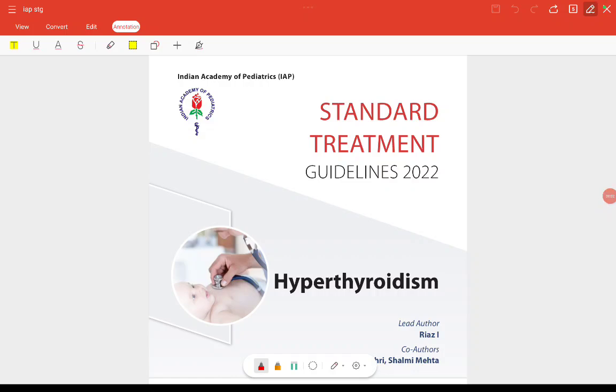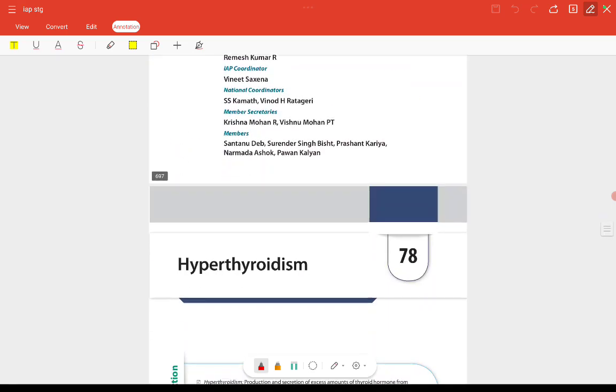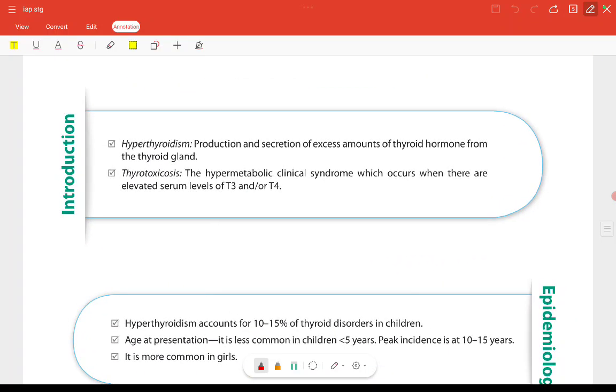Let's read about the treatment of hyperthyroidism in pediatrics from Indian Academy of Pediatrics Guidelines 2022. Hyperthyroidism. I'm just going to read, okay? So if you just want to listen passively and make notes, let's move ahead.